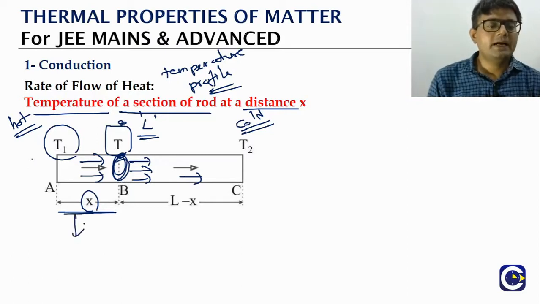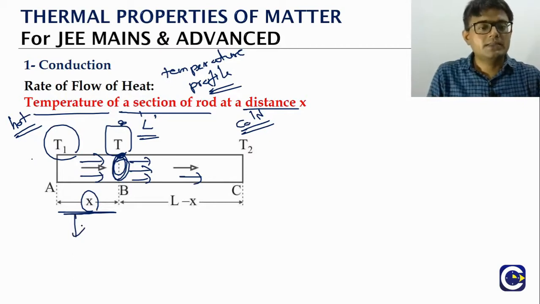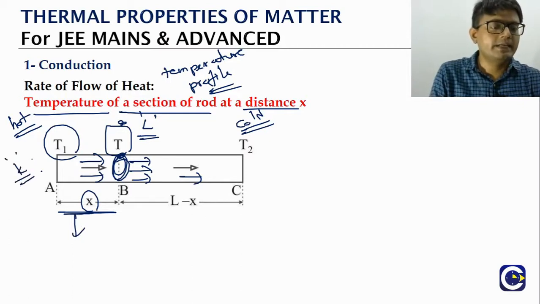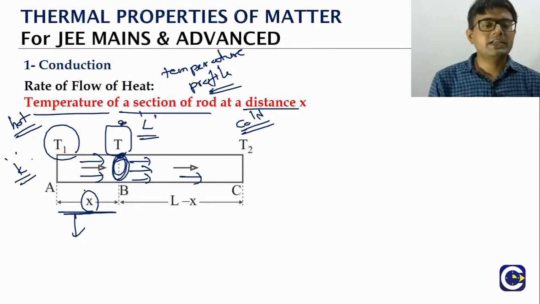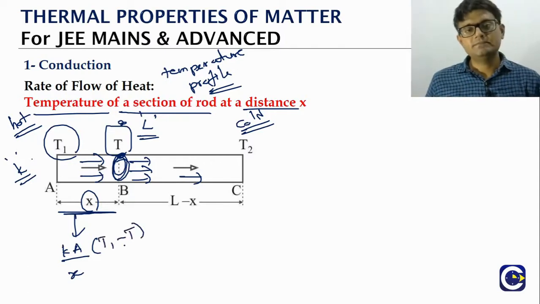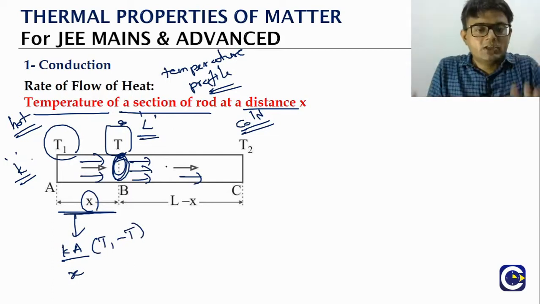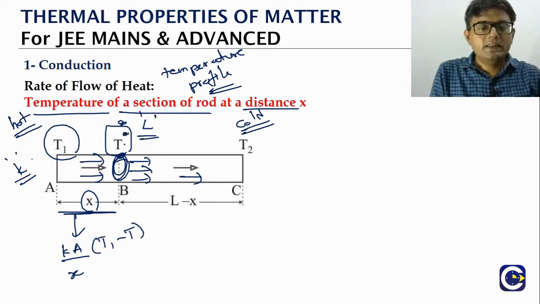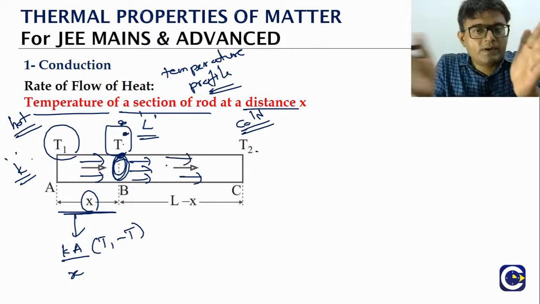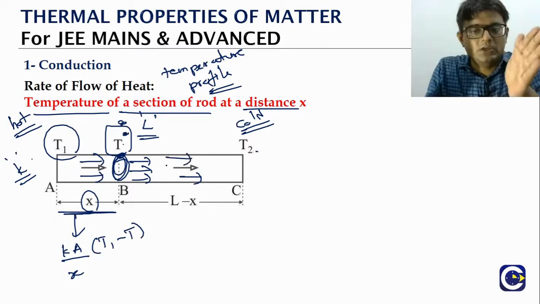Look at this left part. What is the formula? If the thermal conductivity of the material is K, what is the conduction rate here? K A by X, where the length is X, into delta theta, which means T1 minus T. Now the rate of conduction on the other side. Here T will be a higher temperature, T2 will be a lower temperature, correct?